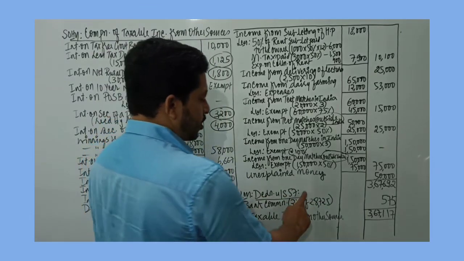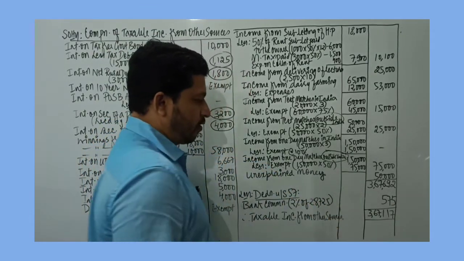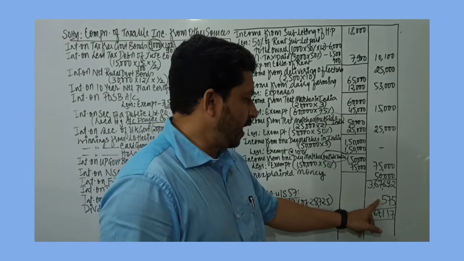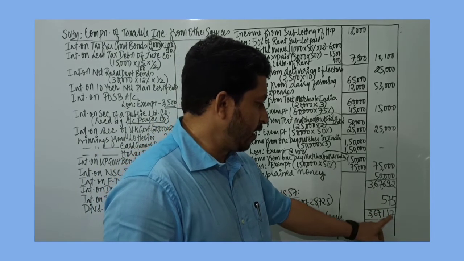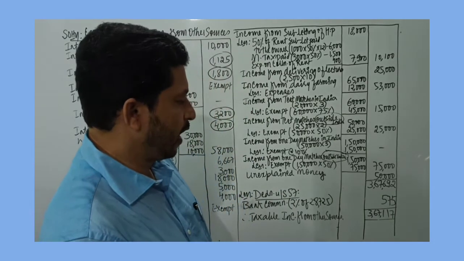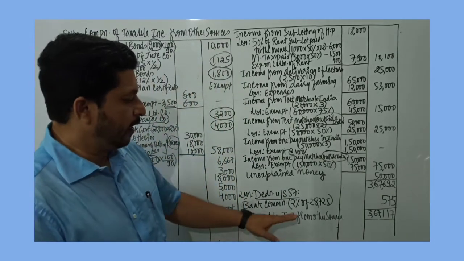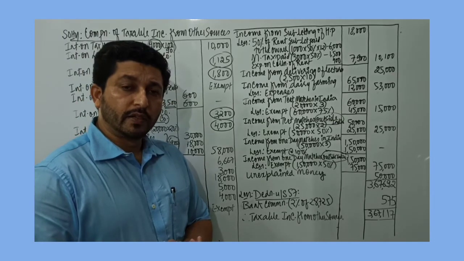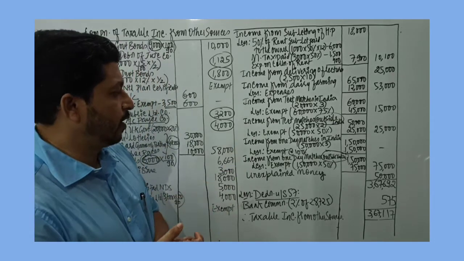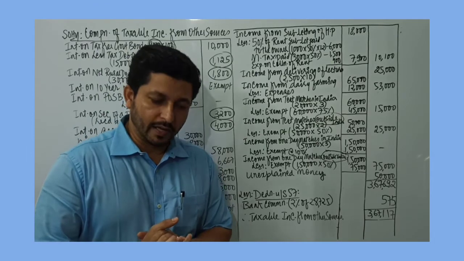So only one deduction under section 57. So 3,67,692 minus 575 would give you 3,67,117, and that will be taxable income from other sources. So I hope this problem, comprehensive problem on income from other sources, is very, very clear.